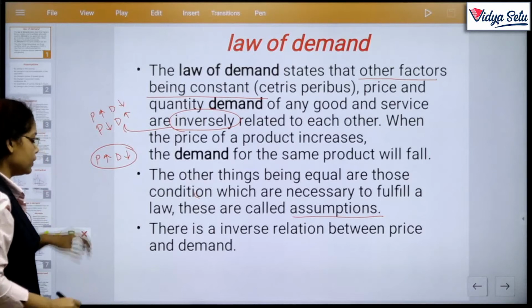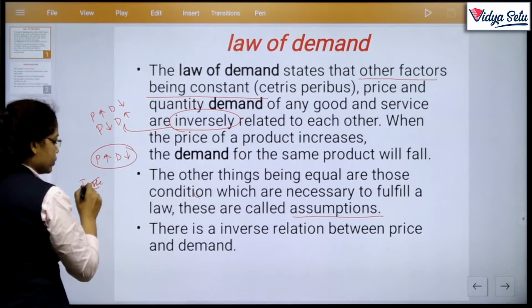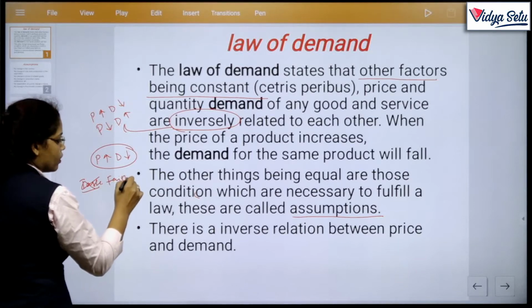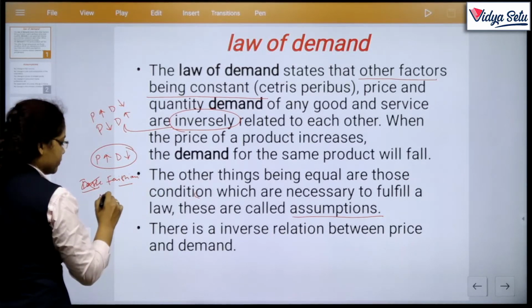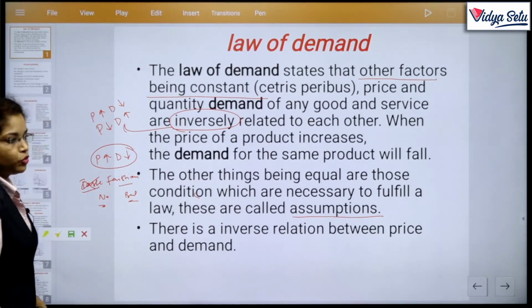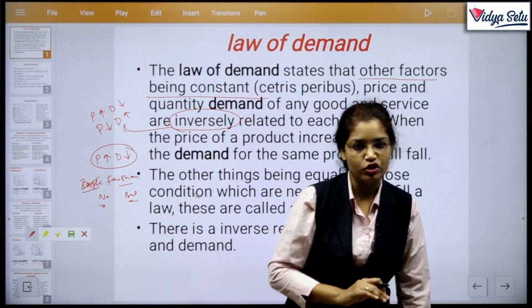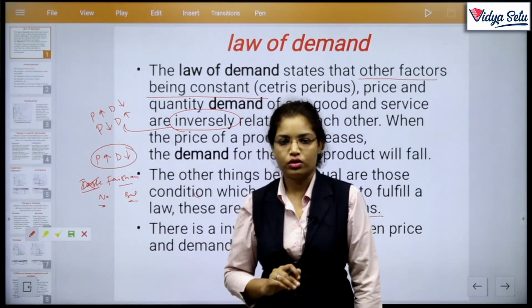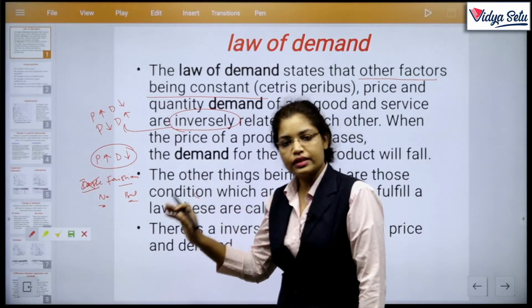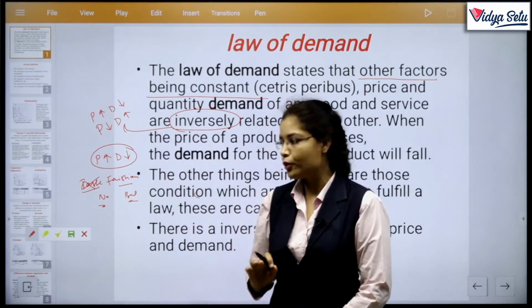For example, take taste and fashion. Narrow bottom jeans and bell bottom jeans. Bell bottom jeans are given free or at a lower price, but you don't purchase them. Why? Because they are out of fashion. But if we consider this, then the law of demand is not fulfilled. Okay, get my point?